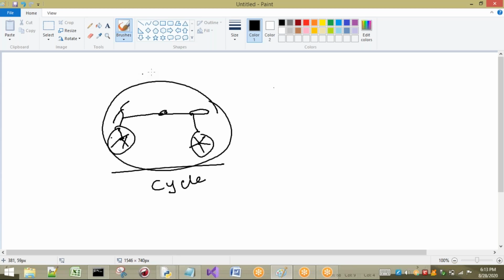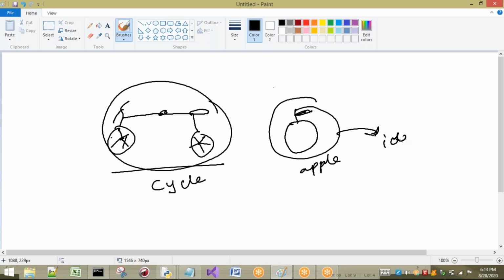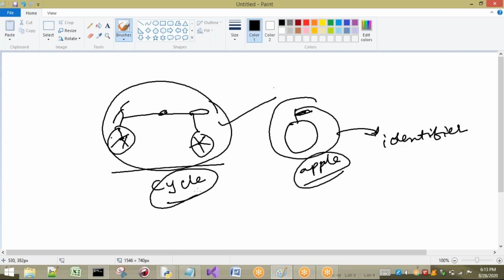For example, one more thing I am going to take, some fruit, for example, apple. That means here, to identify this one, I am going to use an identifier. What is the name of that identifier? Apple. So to identify anything in the real world, we are going to use an identifier.